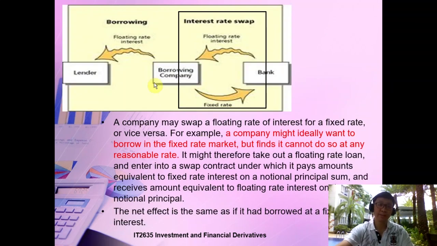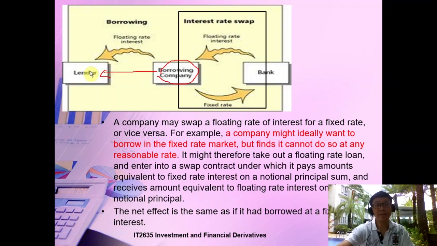Let's take a look at a simple example over here. We have a company who wants to borrow money. Typically a company would want to borrow money for new funding, for buying new equipment, for expansion, etc. They might borrow from a lender.